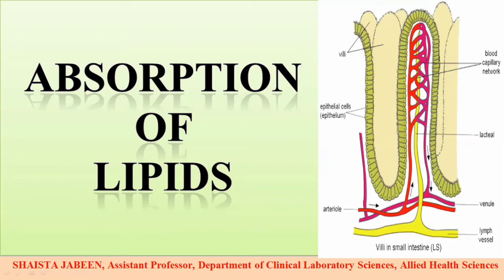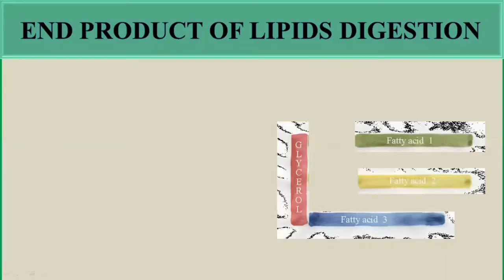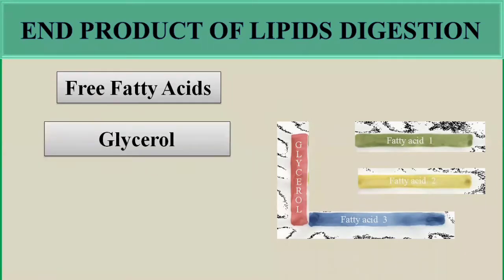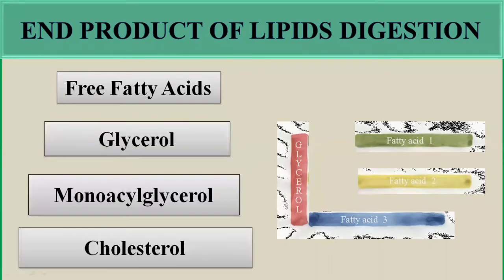What are the end products of lipid digestion? In the small intestine there will be free fatty acids, glycerol, monoacylglycerol and cholesterol. Now, how are these simple molecules absorbed through the intestinal lining and transported? As lipids are insoluble in water, there is a special mechanism.